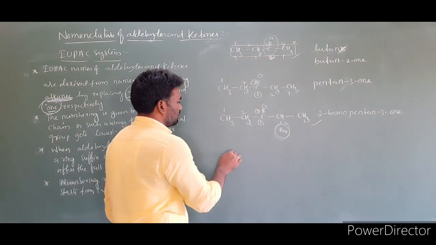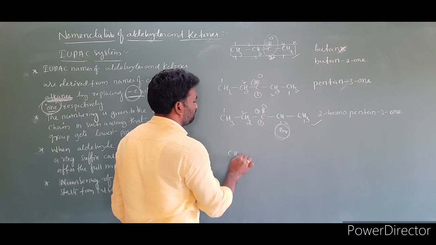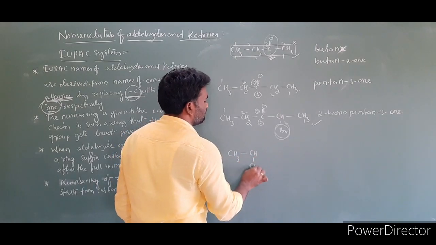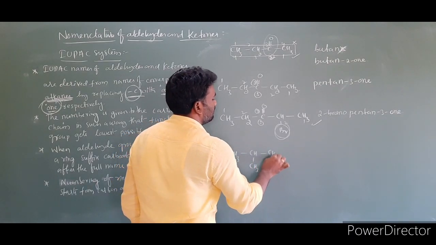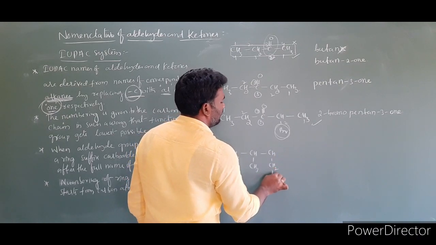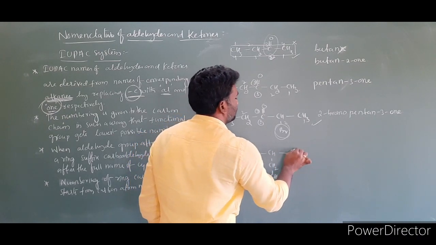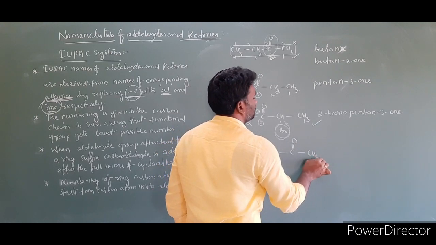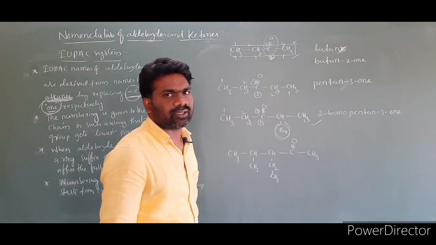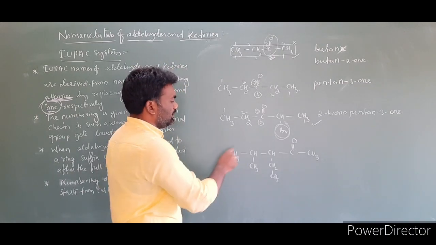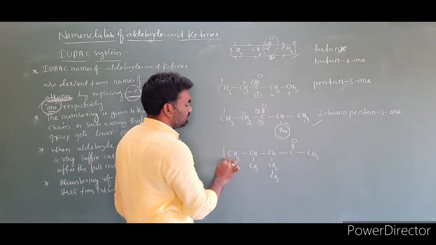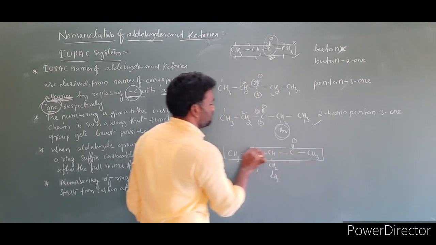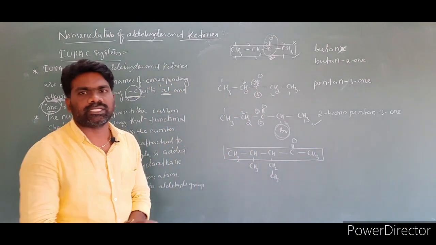I am taking some other substituents. CH3, CH3, CH2, CH3, C double bond O, CH3. C double bond O, CH3. So this compound is given to you. First we have to select the longest carbon chain.